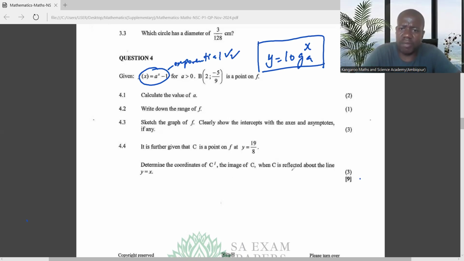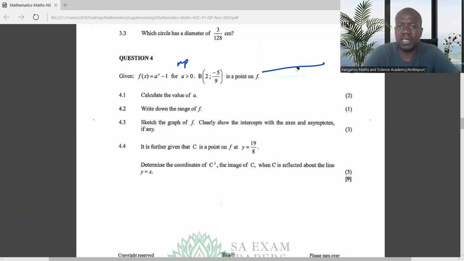You see, now they're talking about reflection about the line y equals x. That is the issue of transformations. But if you need more help on this, you can reach out to me, then I can assist you.